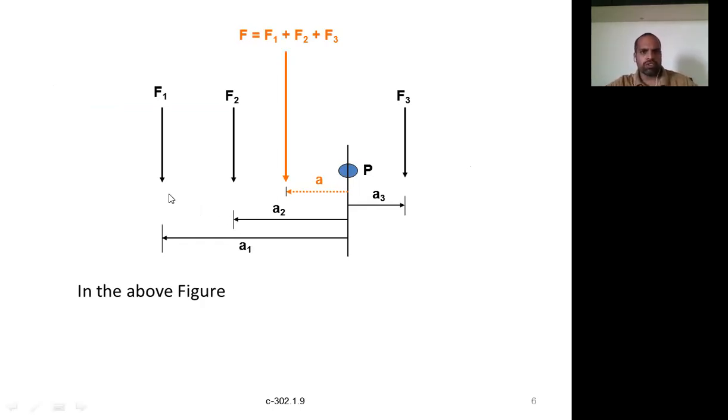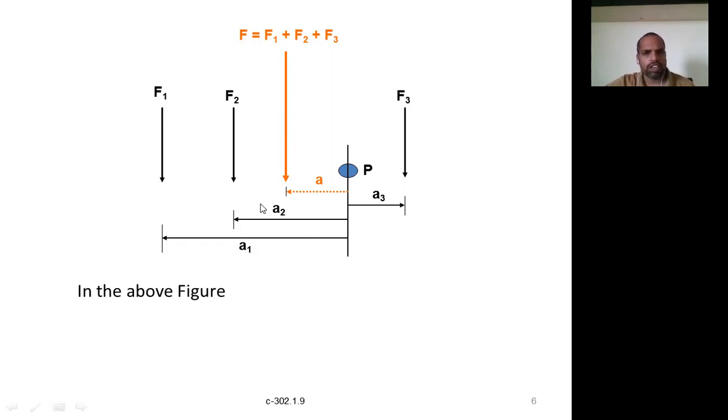Here, how many forces are there? Total three forces are acting. All of these are like parallel forces. Like parallel means all the forces are acting in the same direction, that is the downward direction, the same sense. So what is the resultant? Obviously, since all these parallel forces are acting downwards, the resultant shall also be in the downward direction. It shall have the same sense as the forces in the case of like parallel forces.